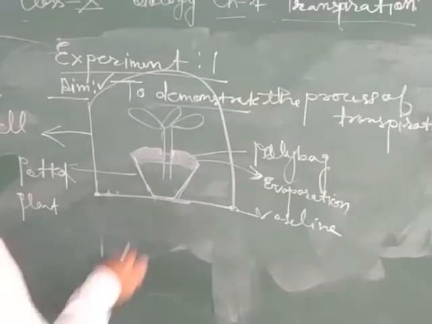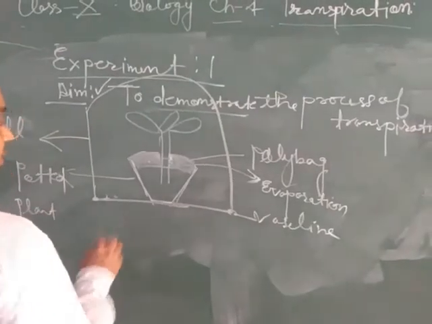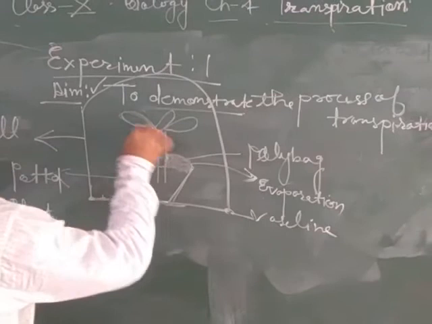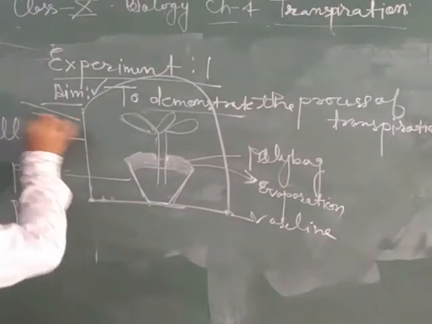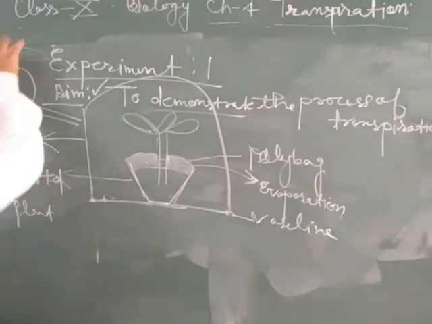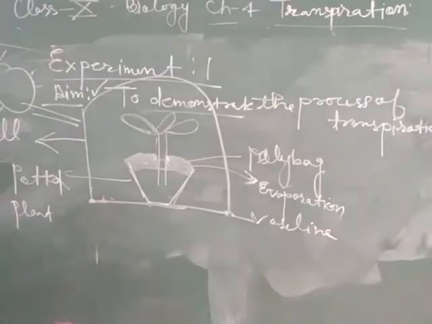Now keep the potted plant in the sunlight.